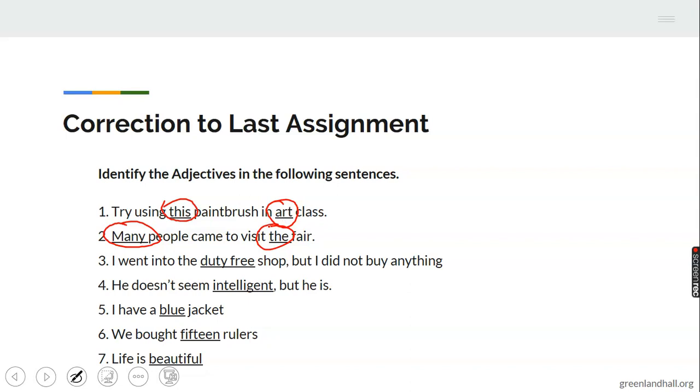Then number 3, we have this as the only adjective here, duty free, telling you about the kind of shop, the way that is duty free. Then number 4, we have this. Who is intelligent? E, qualifying E. And number 5, you have blue. This is the adjective here, qualifying jacket. Number 6, the adjective here is 15, telling you about ruler. We call it adjective of number. And lastly, number 7, the adjective here is beautiful, telling you about life, that life is beautiful.